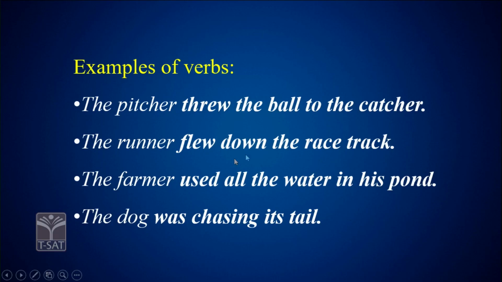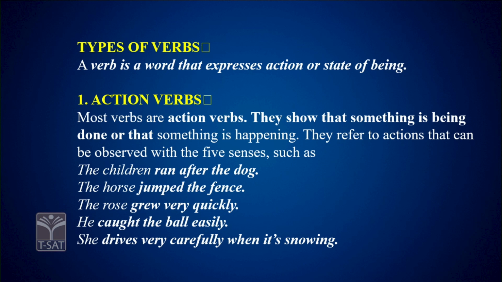The pitcher threw the ball to the catcher. The runner flew down the racetrack. The farmer used all the water in his pond. The dog was chasing its tail. See here, threw, flew, used, was chasing. These are the verbs. Now, like we have discussed different types of nouns, different types of pronouns, now we are going to discuss different types of verbs, right? As I told you the definition, a verb is a word that expresses action or state of being also.